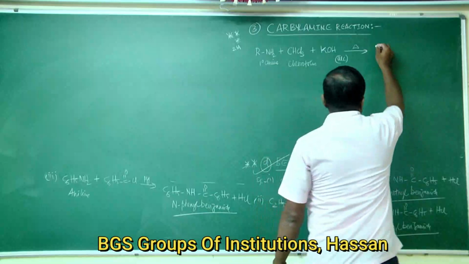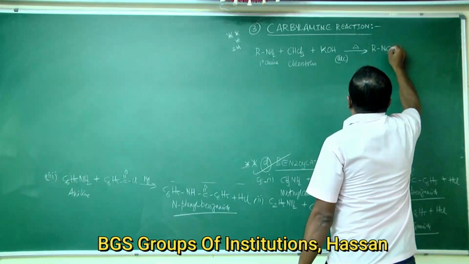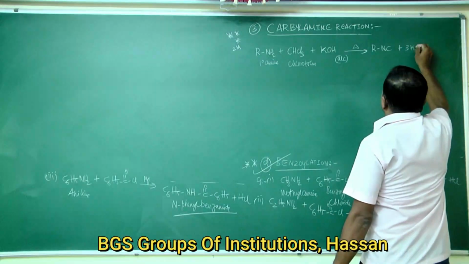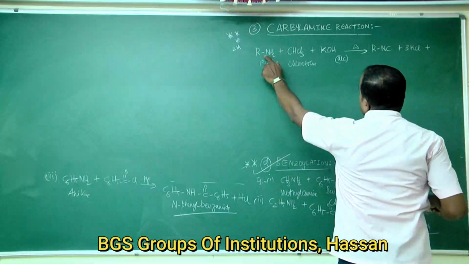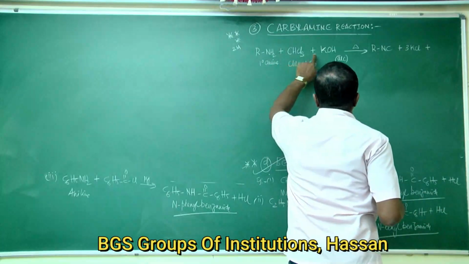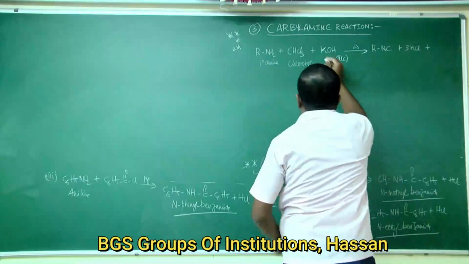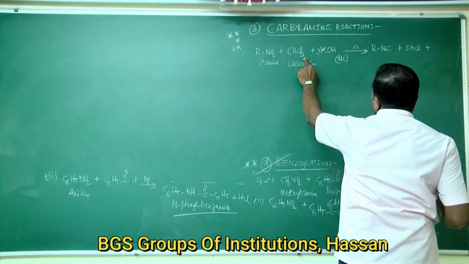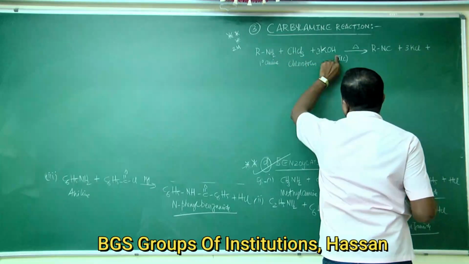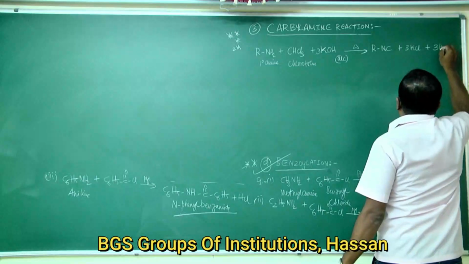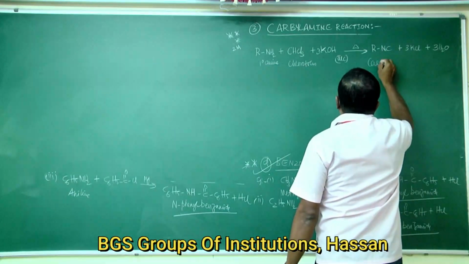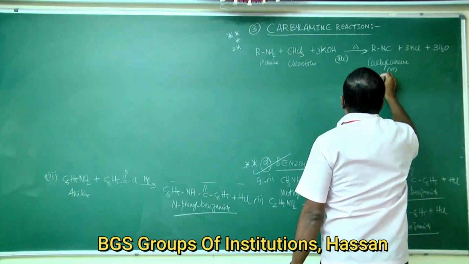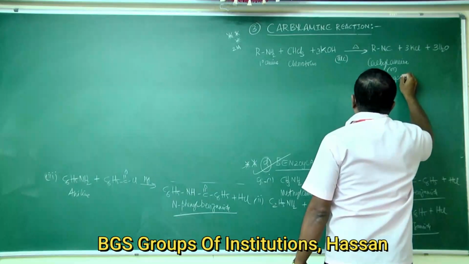Carbylamine, RNC, is formed. RNH2 plus CHCl3 plus 3KOH gives rise to RNC plus 3KCl plus 3H2O. This is carbylamine, also called isocyanide.